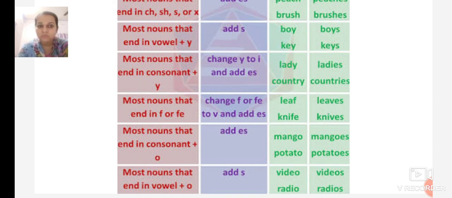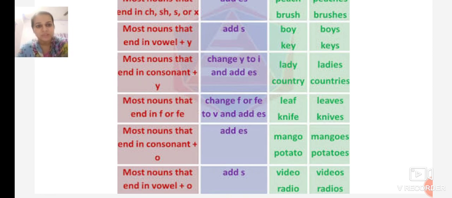G is not a vowel, it is a consonant. Consonant plus o is es. And most nouns that end in vowel plus o, we add only s. Consonant plus o, es. Vowel plus o, only s.